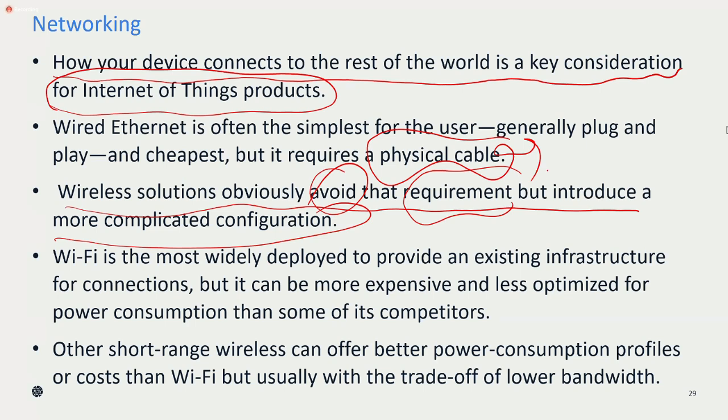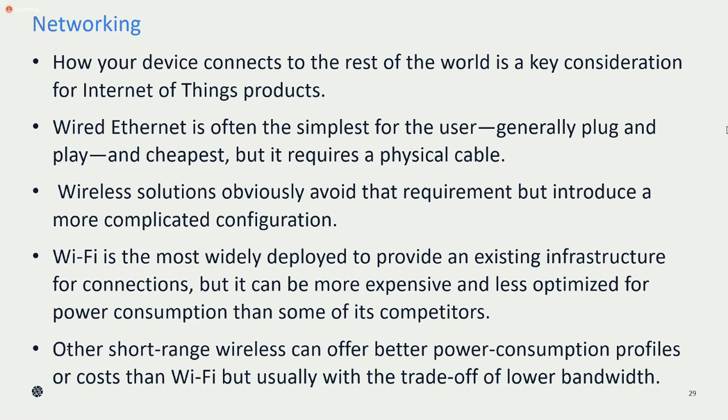But remember, when we talk about complicated configurations, the complexity of the configuration in wireless communication will be more when compared to wired communication. That is why wired networking is easy but requires more cable. In wireless communication we avoid the cable requirement, but we have more complicated configuration. We always have to trade off between those two, and then choose whatever we like.